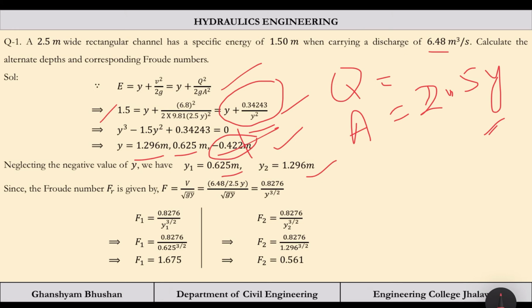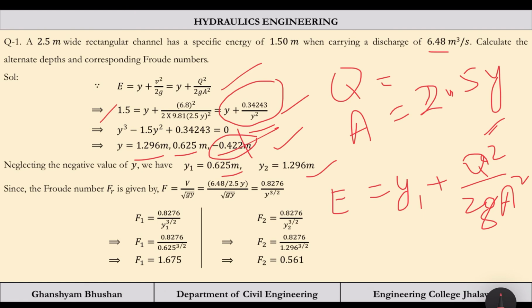For y1 and y2, if you want to check, you will just place y1 in y plus Q square by 2g A square. Put y1 here and you will have the same value of E. y1 is equal to 0.625 and y2 is equal to 1.296. Just try to see whether whatever we have discussed is correct or not. This type of cross verification you can do. So you will get the confidence that whatever you are reading or have just discussed is correct. We are not discussing random things.